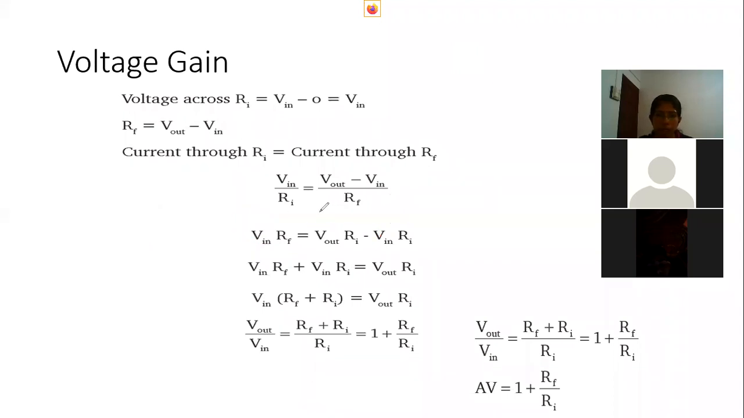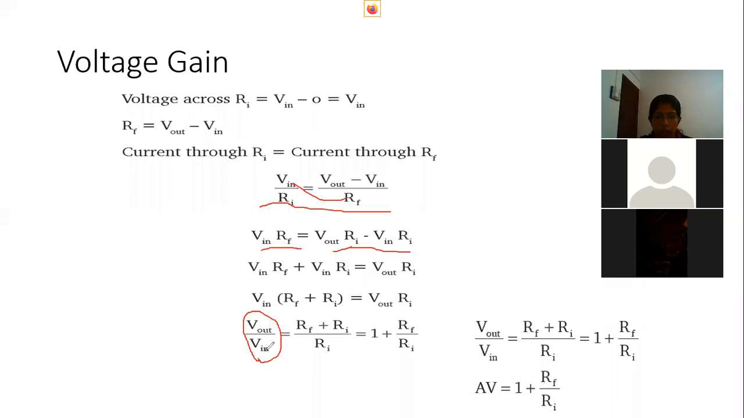Okay, then you got this equation. From this you have to find the ratio of output voltage by input voltage. So just cross multiply: V in into RF is equal to V out RI minus V in RI. So you get this equation. Then rearrange so all the input voltages come to the left: V in RF plus V in RI is equal to V out RI. Here you can take V in as common: V in into (RF plus RI) is equal to V out RI.